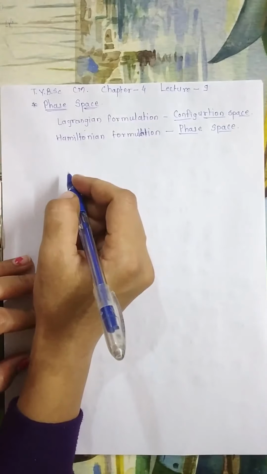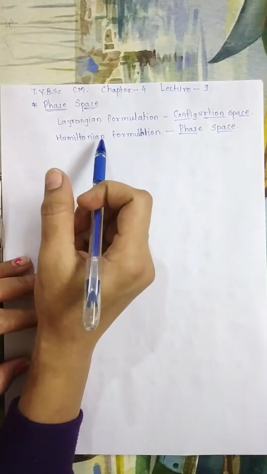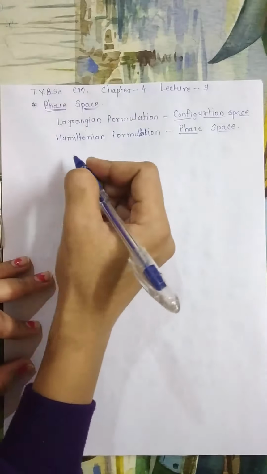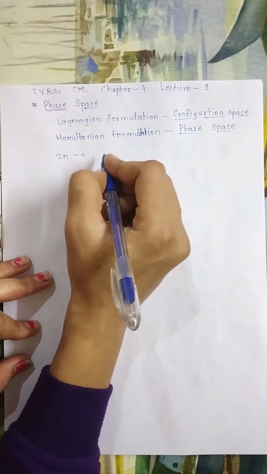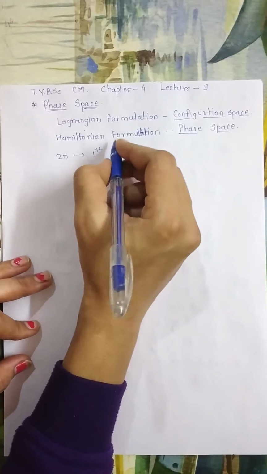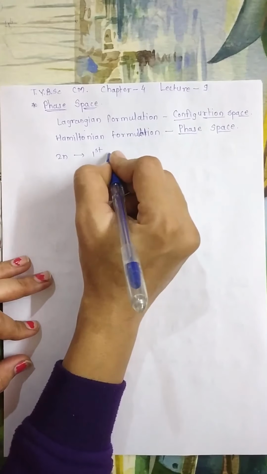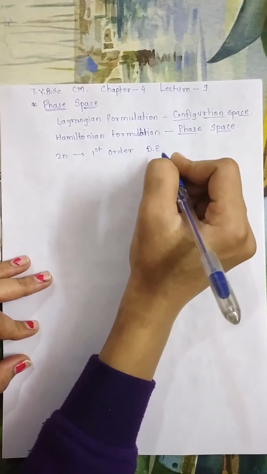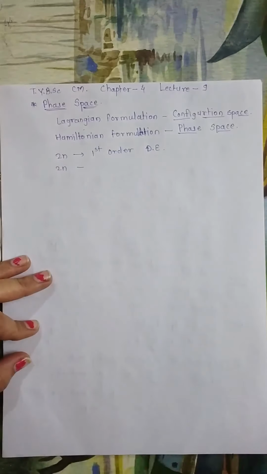In Hamiltonian formulation, as we discussed in the last lecture, we describe motion in terms of 2n first order differential equations.